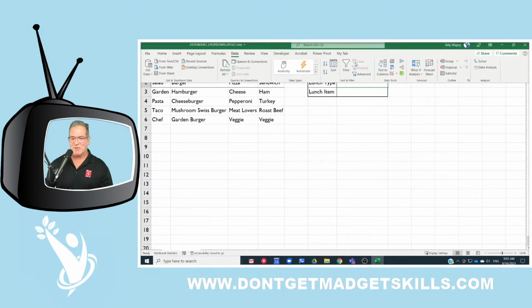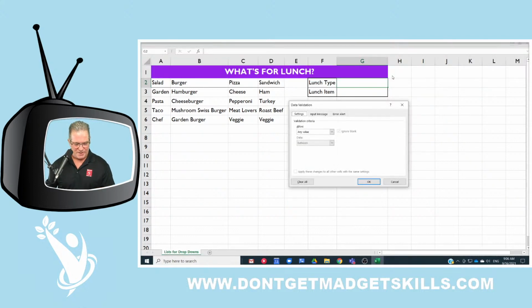This is Microsoft 365. What I'm doing right now, you can use pretty much regardless of version. I know that I've been able to do this since 2007, when I learned how to do it. So regardless of the version that you're in, more than likely you're going to be able to do it. So I'm going to go ahead and click on data validation.